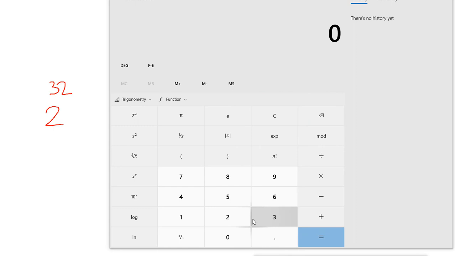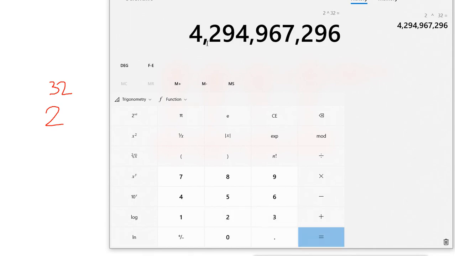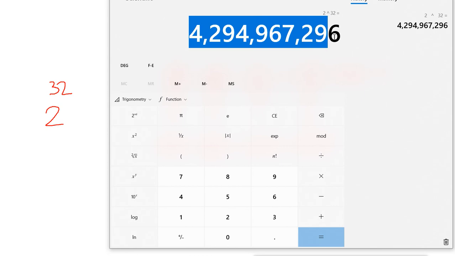And that number is 2 raised to 32, and that number is this. So this is the number of IP addresses we are getting in IP version 4.